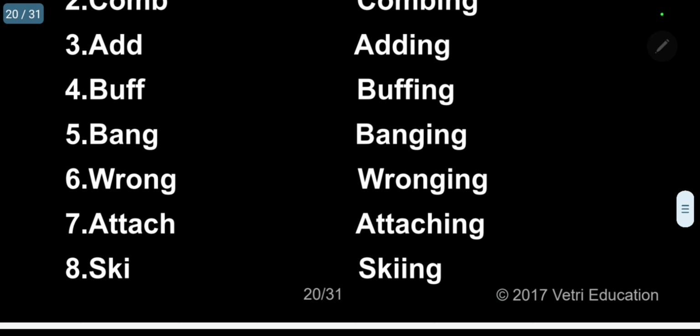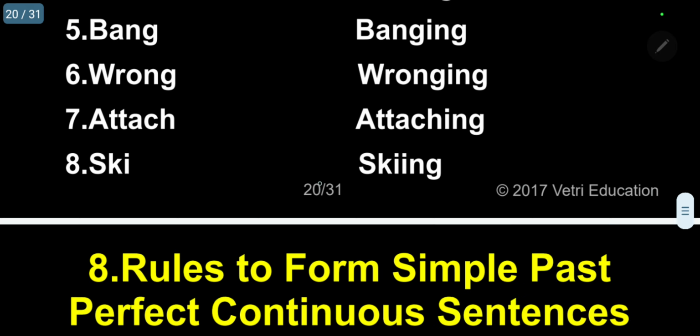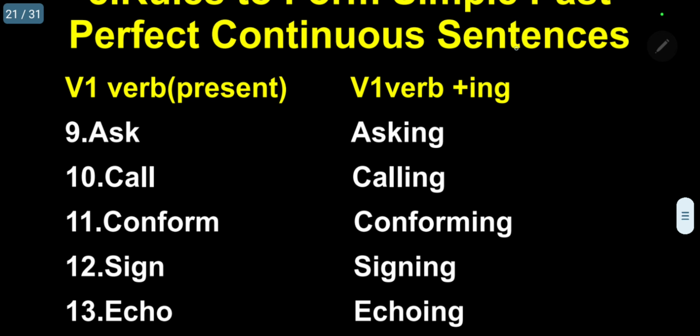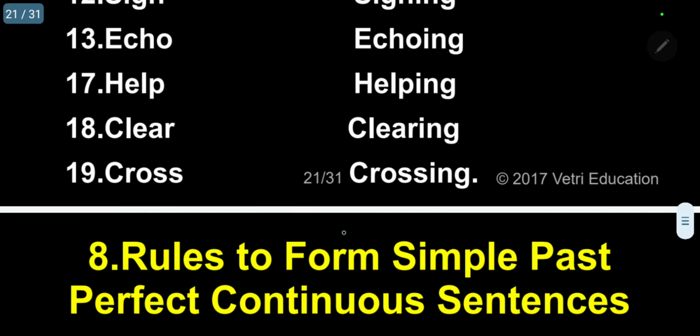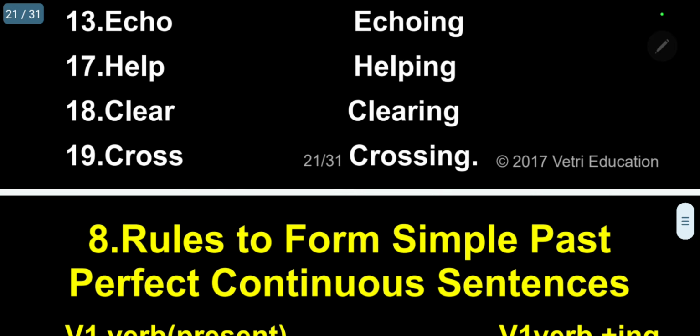Attach, attaching. Sky, skying. I am going from alphabetical order. Now, ask, asking. Call, calling. Confirm, confirming. Sign, signing. Echo, echoing. Then, help, helping. Clear, clearing. Cross, crossing.